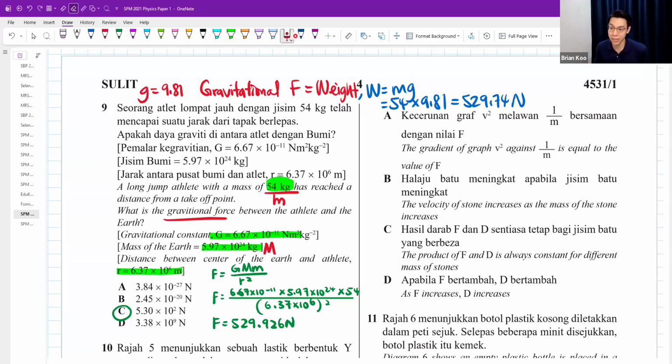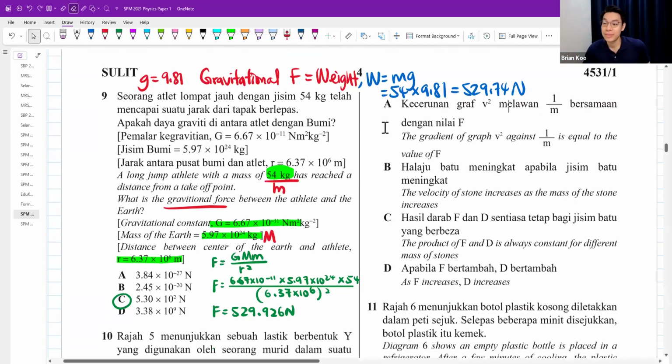Why this one is a little bit different is because the mass of Earth actually has a very long decimal, but they round off. And the distance also is very long, but they round off. Because of rounding off a bit here and a bit here, the answer is a bit affected. But if you ask me, the blue color one is more accurate. In real life, the blue color one is even more accurate. Just to remind you, sometimes you can be creative in the way you think, especially in objective questions, because no one cares about how you get your answer. So number 9, answer C.